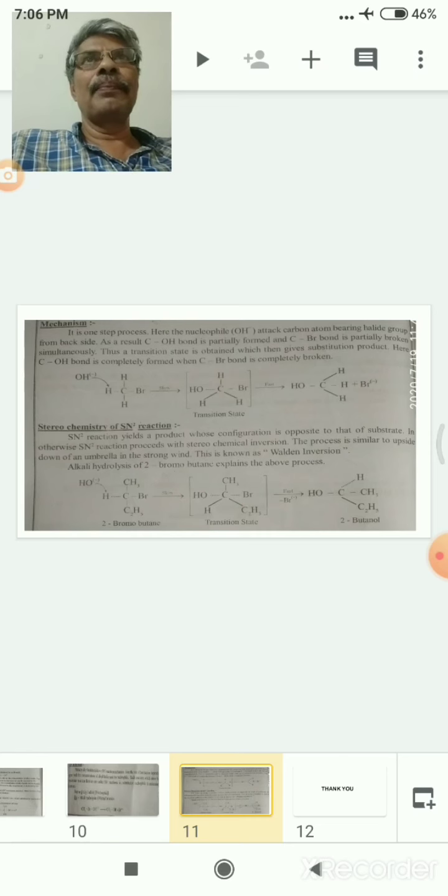Another comparison, the reactivity of allyl halides and vinyl halides. In allyl halides, the chlorine is bonded with an sp3 carbon, and this carbon is bonded with an sp2 carbon. The halogenated carbon bond is a sigma bond, so bond breaking takes place easily.